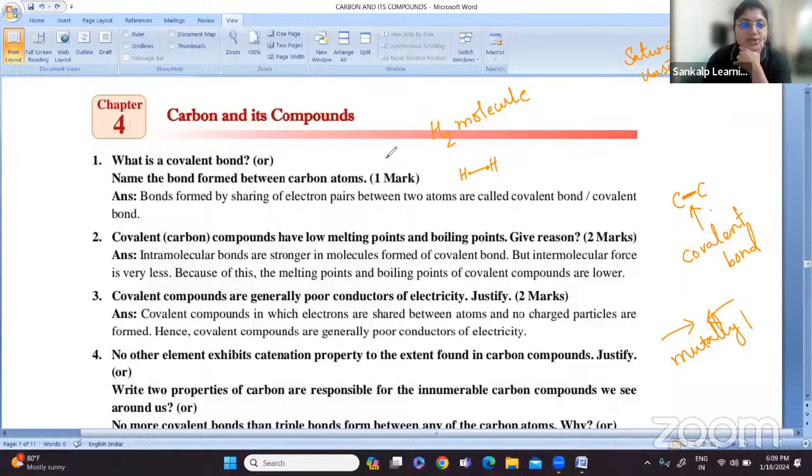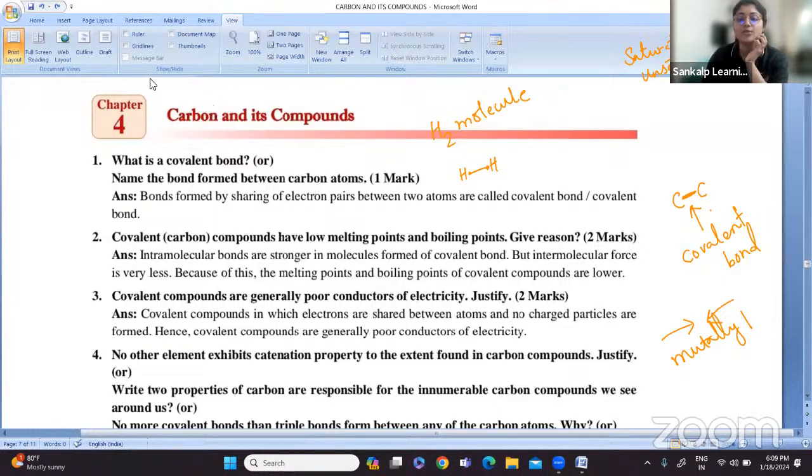Next question. Covalent compounds have low melting points and boiling points. Give reason. What is the reason why covalent compounds, that is the carbon compounds, have low melting and boiling points? This question is asked for 2 marks, so at least two reasons should be mentioned. The first is that intramolecular bonds are stronger in molecules which are formed of covalent bonds.